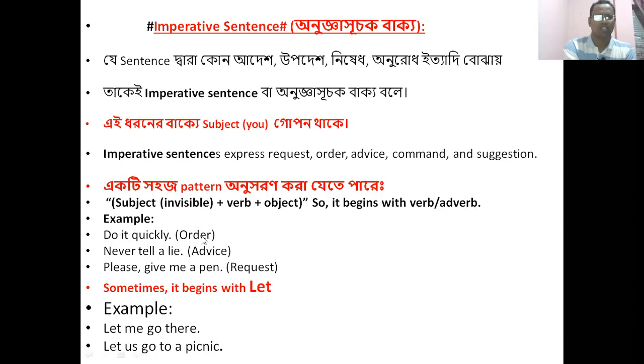Example: Do it quickly. It indicates order. Never tell a lie. It indicates advice. Please give me a pen. It indicates request. Sometimes it begins with let. Let me go there. Let us go to a picnic. This is the example and definition of imperative sentence.